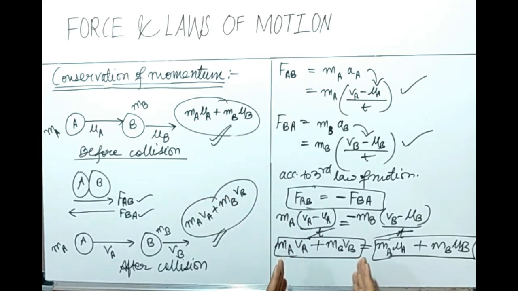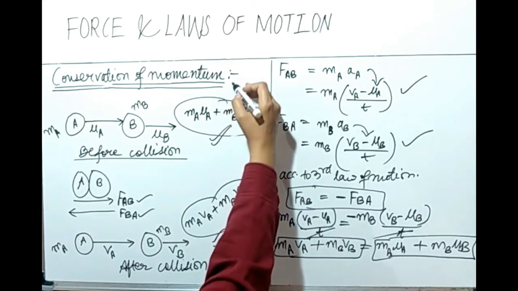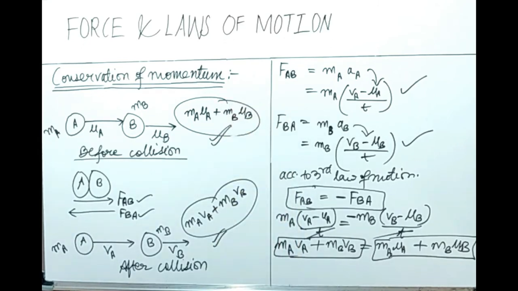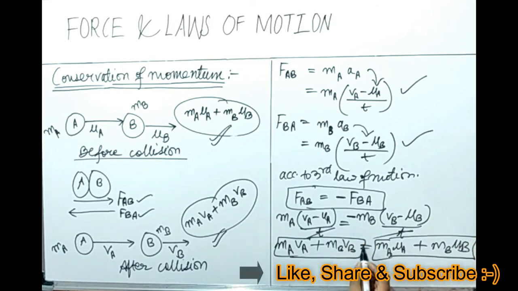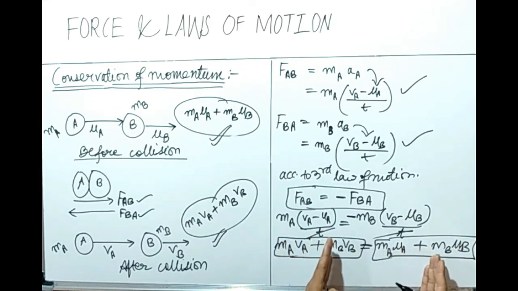This means that the momentum is going to remain unchanged after the collision of two objects. It is going to be conserved, and that is our law of conservation of momentum. Here you can see the total momentum of the two objects remains unchanged after the collision. This is the value after the collision, this is the value before the collision, and they are equal. That means the total momentum is conserved here.